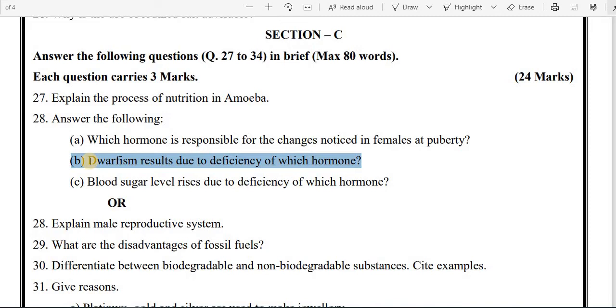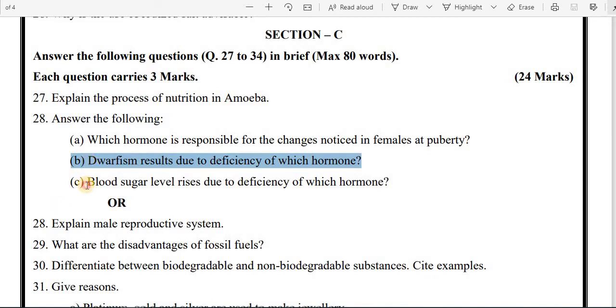But if an excessive amount of growth hormone is secreted, then it causes gigantism. And if less than the appropriate amount is secreted, then it is called dwarfism. So the answer is GH, that means growth hormone. GH is the short form of growth hormone.